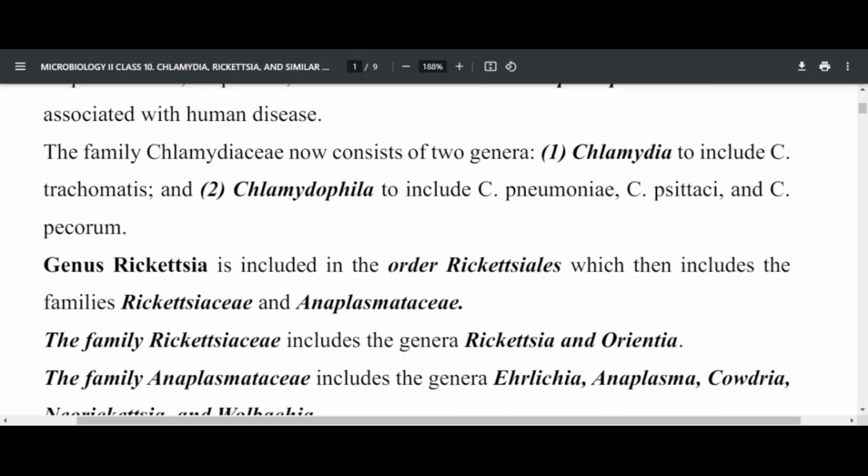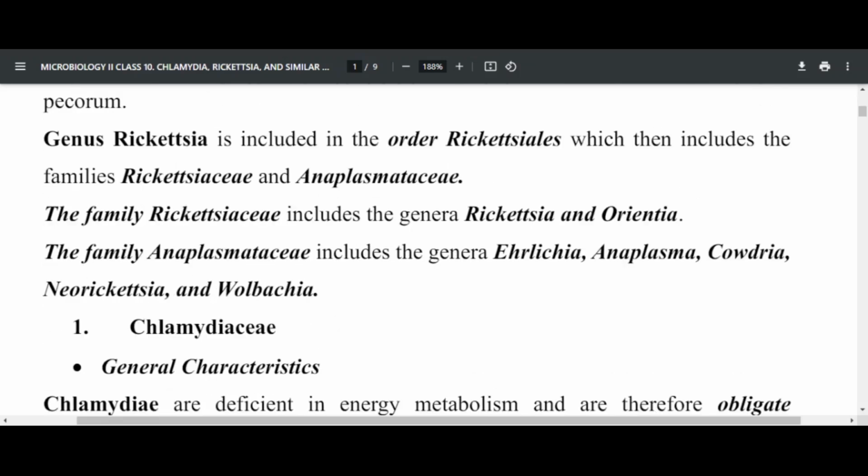The family Rickettsiaceae includes Rickettsia and Orientia, whereas the family Anaplasmataceae includes Anaplasma, Ehrlichia, Neorickettsia, as well as Wolbachia. So these are genera in the family Anaplasmataceae.